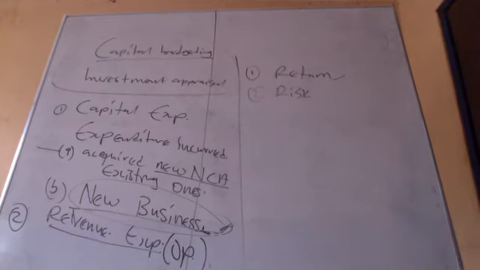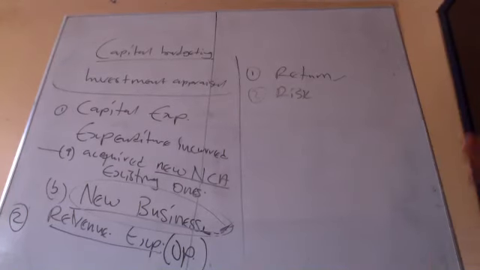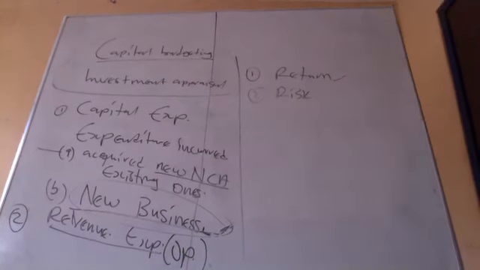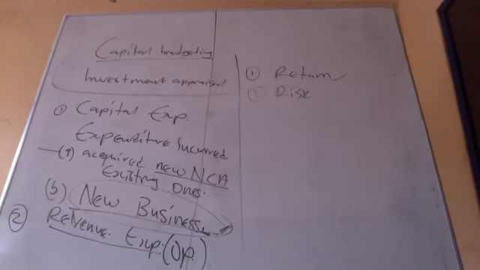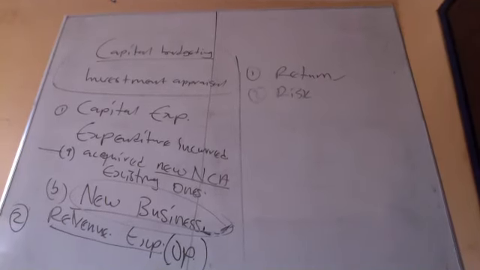If we have so many businesses, like business A, business B, business C, we evaluate and assess them on return basis and on risk basis, and then choose based on your level. Probably the return is the most important one.